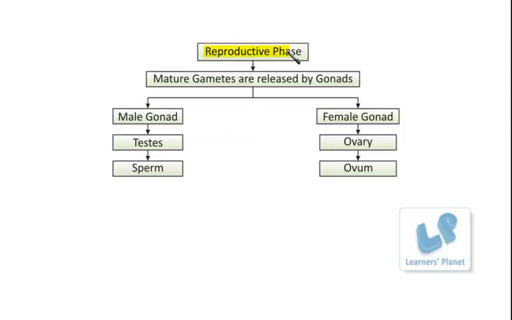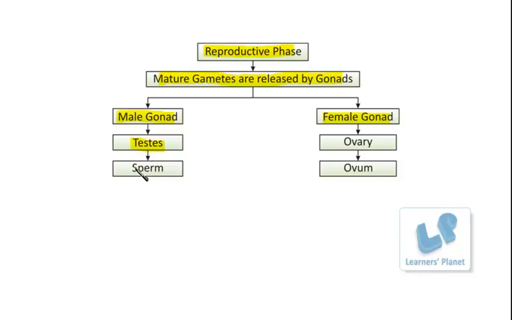Basically, during the reproductive phase, the mature gametes are released by the gonads. You know what these gonads are? Gonads are the glands which are present in the male and female body. So they are either male gonads or female gonads. These gonads release the sex hormones. Fine. The male gonad is the testes. You must be knowing about it. You have studied this in the previous chapter, right?